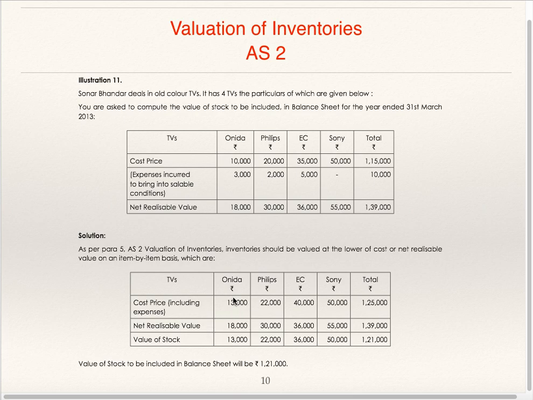So in case of first TV, 13,000, for second 22,000, for third 36,000 and for fourth 50,000. Total is 1,21,000. Cost or net realizable value, whichever is low.